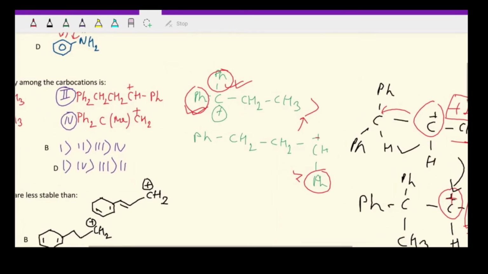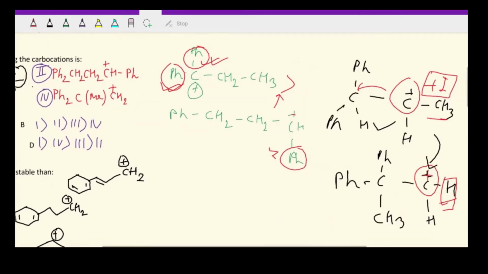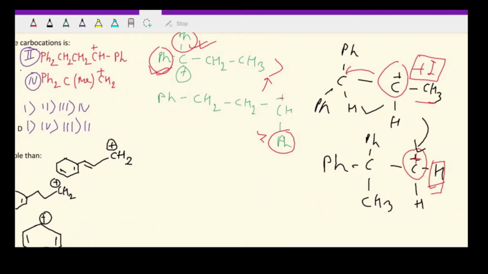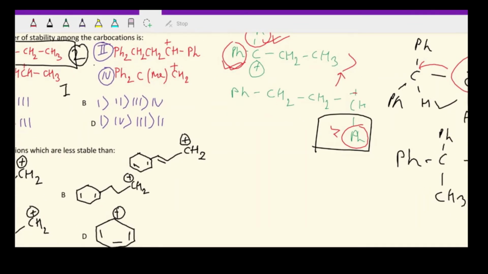Now if you see, only in the first one the positive charge was getting delocalized in two benzene rings. So because of that, obviously the first one should have the highest stability. Next, in the second one, it was getting delocalized in one benzene ring, and obviously you know that delocalization is a stronger effect than the inductive effect. So after one we will have two as the second one.